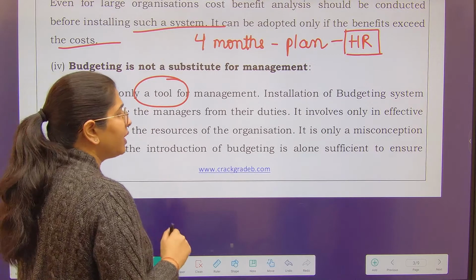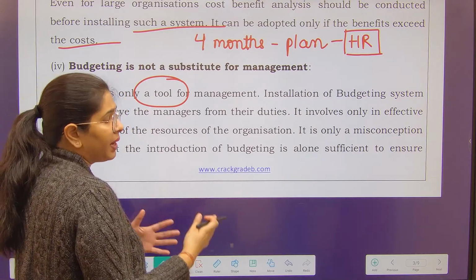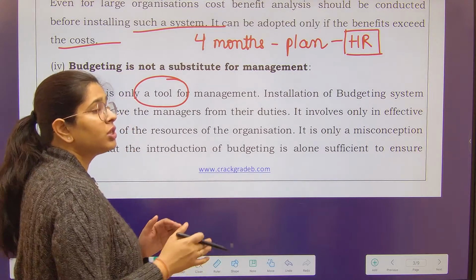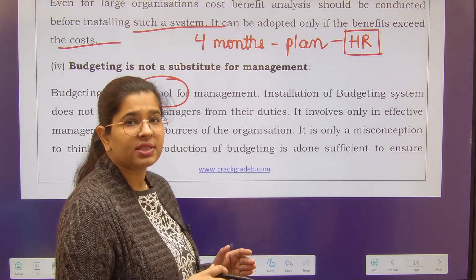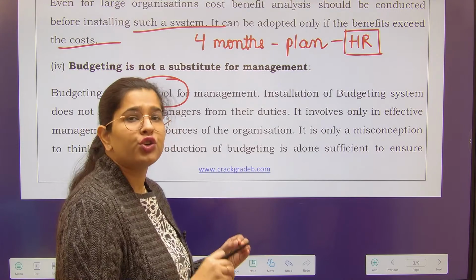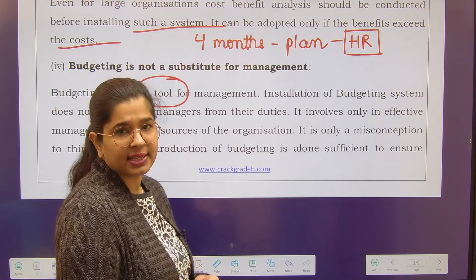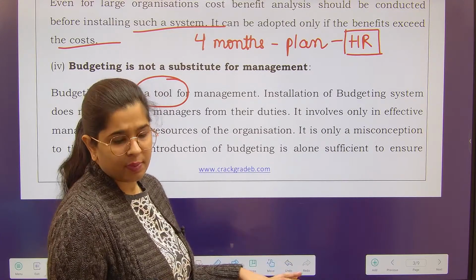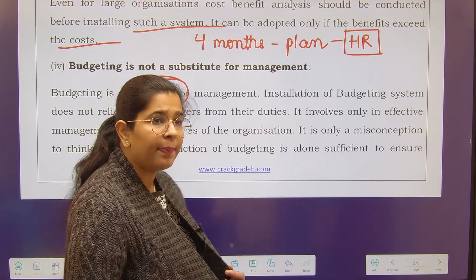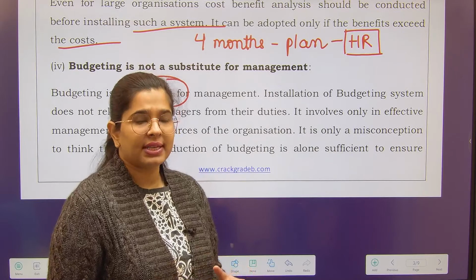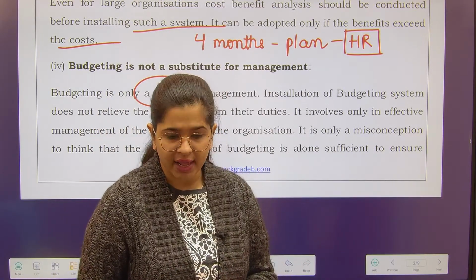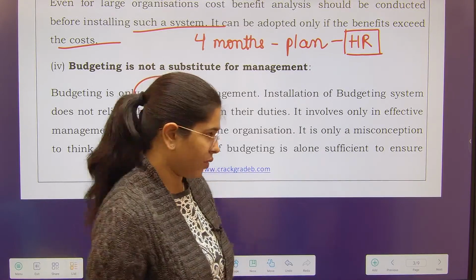Obviously, at the end of the day, you have to apply your brain, your mind in order to achieve the budget. This should not be the vice versa. Vice versa situation means budget should not be the only thing that is dictating you. Budget can only become a tool in your management process. Budget can only help you, but you will be deciding what is the activity which we have to carry out. This should not be the other way around.